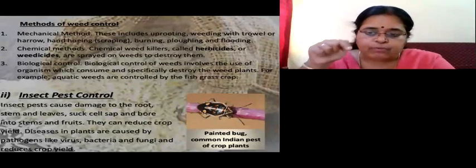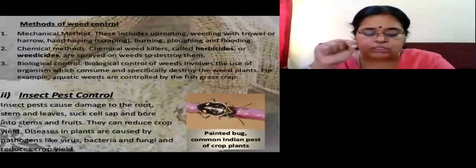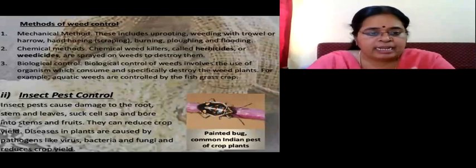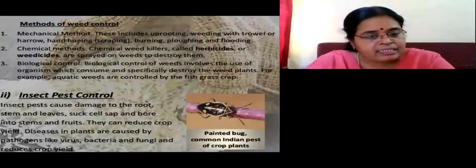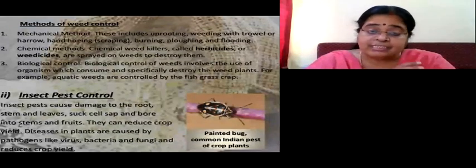Or third, they can bore. Bore means they can make small holes in the stem or in the roots or the fruits of the plant, and they can damage them. And as a result, the crop yield can be damaged. Moreover, diseases in plants are caused, and now we go over to diseases.